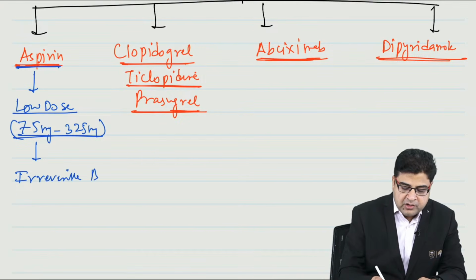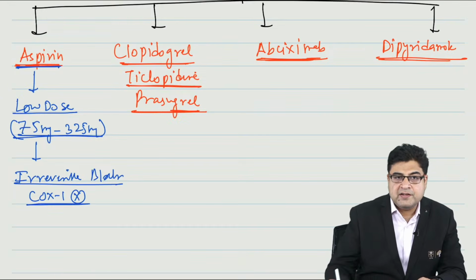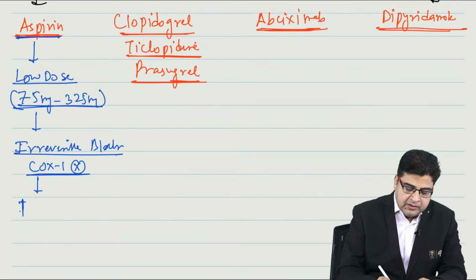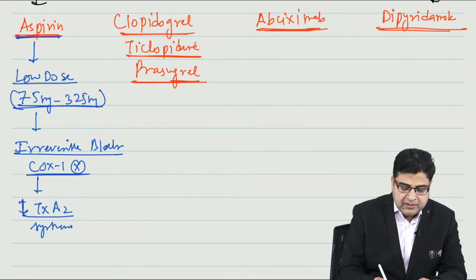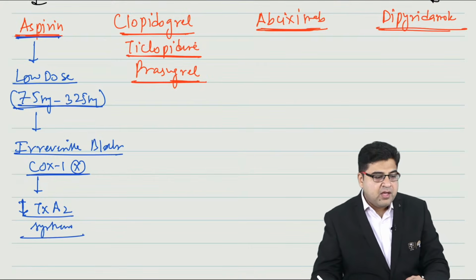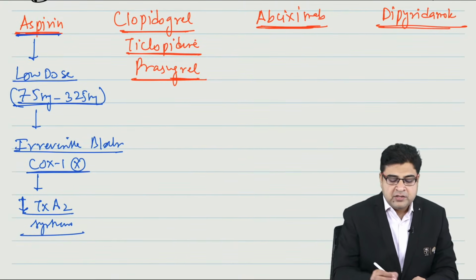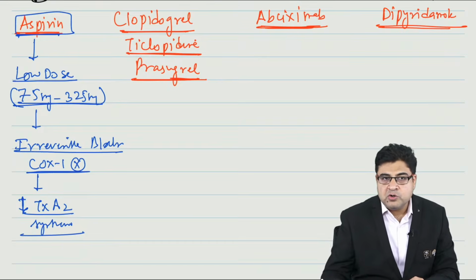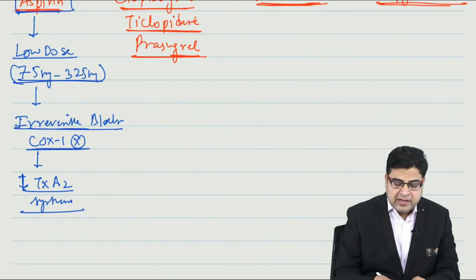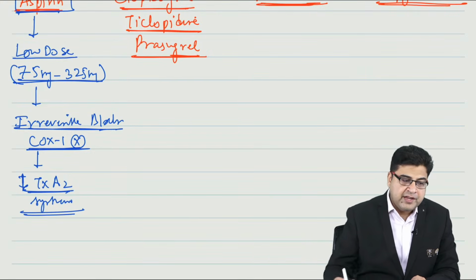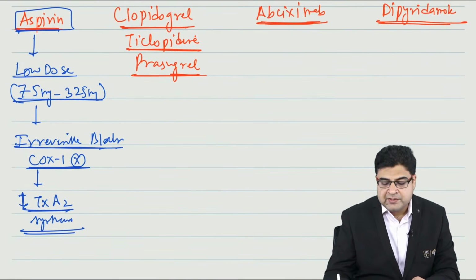In this low dose, this medicine is an irreversible blocker of the COX-1 enzyme, and by inhibiting the COX-1 enzyme, this drug can reduce thromboxane A2 synthesis. Now this topic is very, very important for your exam. The aspirin mechanism of action has already been asked so many times in your exam. So low dose aspirin blocks COX-1 enzyme irreversibly, and as a thromboxane A2 synthesis inhibitor, it can be used as an antiplatelet.